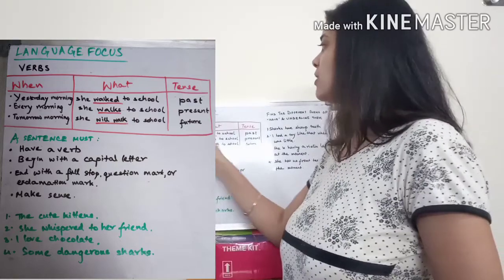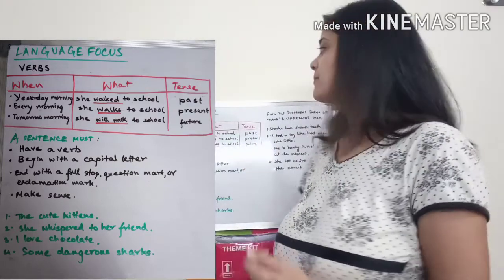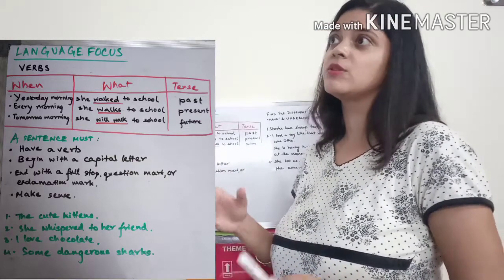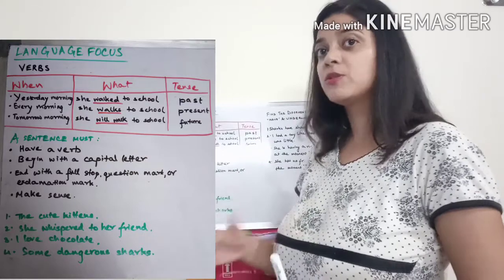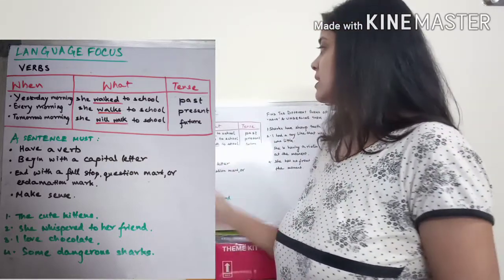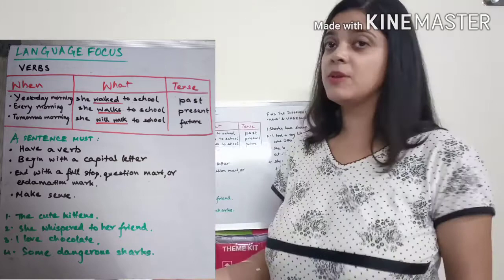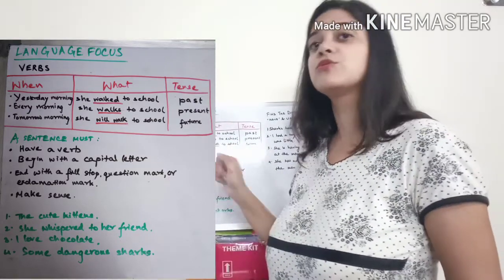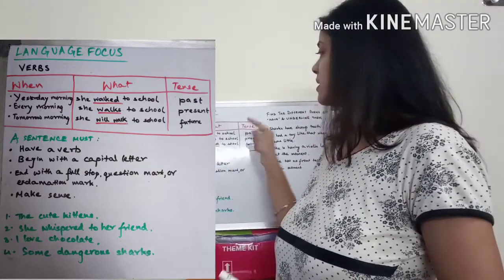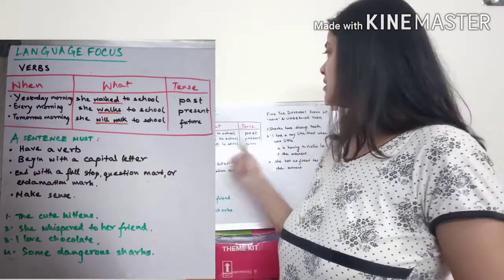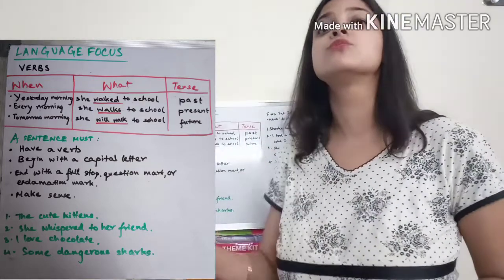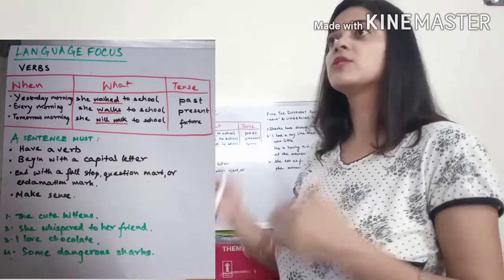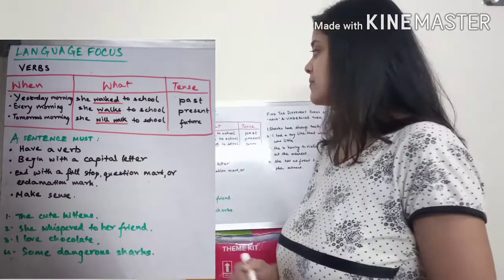Next, every morning she walks to school. This is a sentence. When? Now you'll ask me when. A verb, a sentence, it also denotes the time. The verb denotes the time when that verb takes place. Every morning. When? Every morning. What? She walks to school. What is being done here? She walks to school. This is the verb. Okay. In which tense are we speaking here? Present tense. Every morning she walks to school. Okay. Present tense. It's happening now. It happens on an everyday basis. So it's present tense.